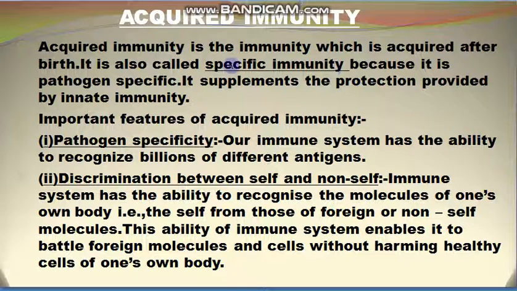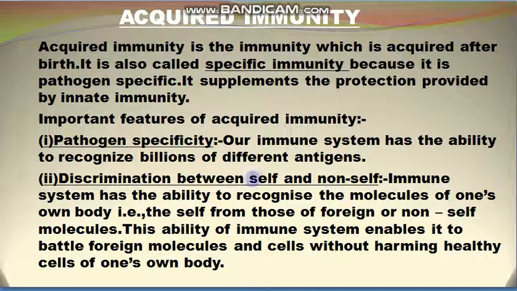Number one is pathogen specificity. Our immune system has the ability to recognize billions of different antigens. The second character of acquired immunity is discrimination between the self and non-self.